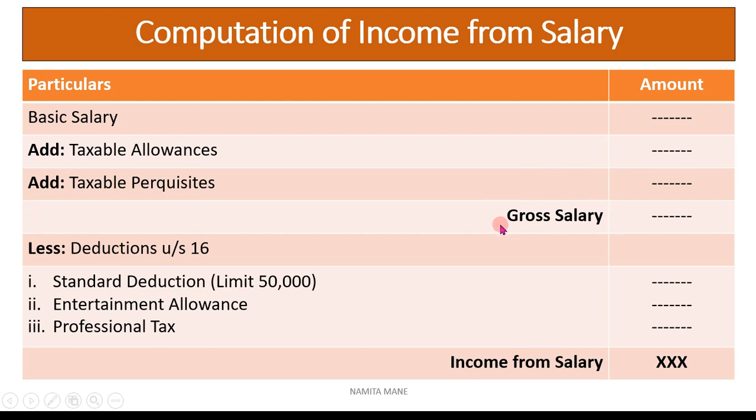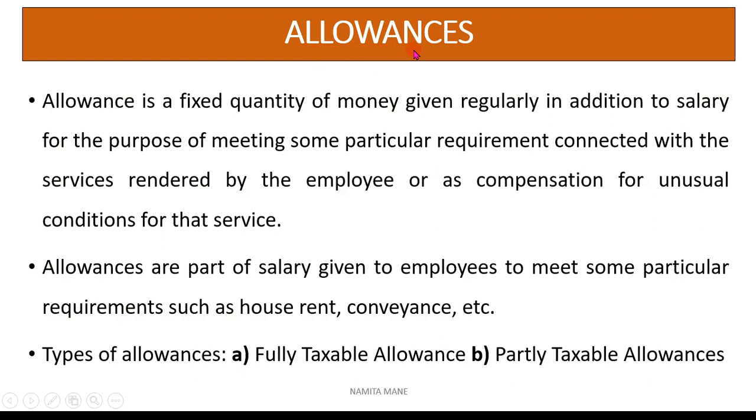From this gross salary you have to deduct, less deduction under section 16. So there are 3 deductions under section 16. This is professional tax. After you deduct all these 3 deductions under section 16 from the gross salary, the balance will be called income from salary. Now the next part is allowances.